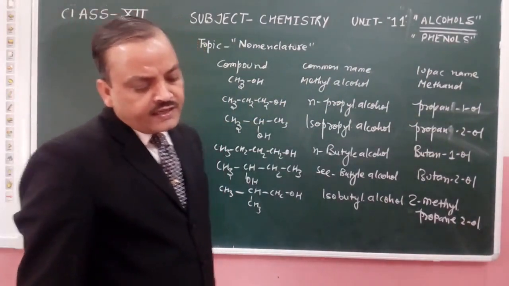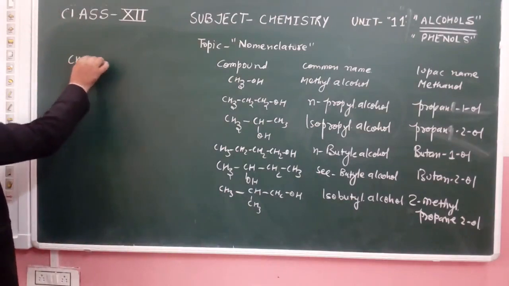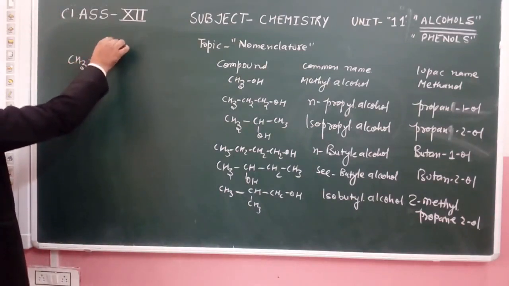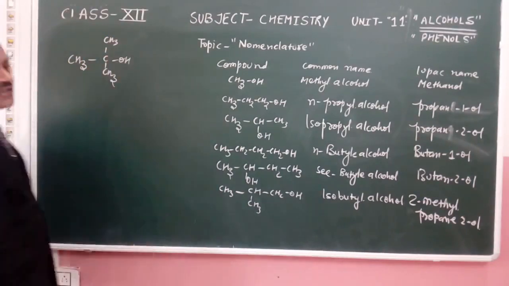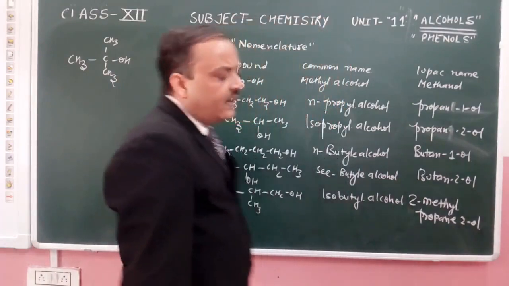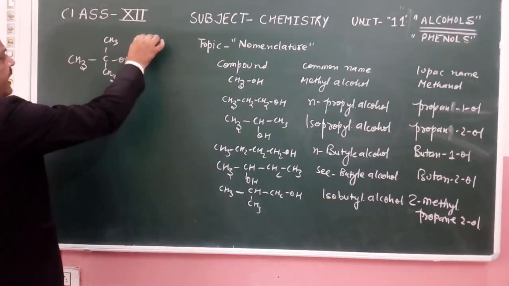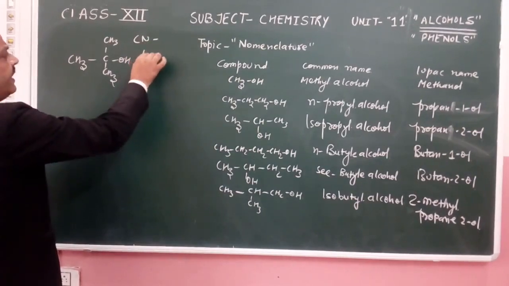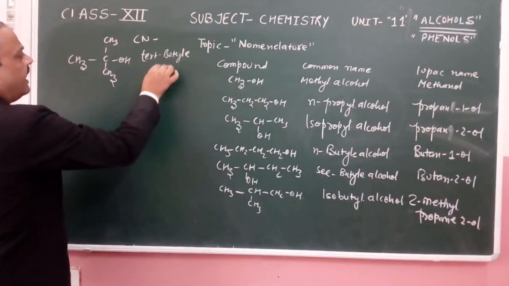In another case, if the compound is present in such a manner with three CH3 groups on the carbon bearing OH, that is tertiary butyl alcohol. The common name is tertiary butyl alcohol.